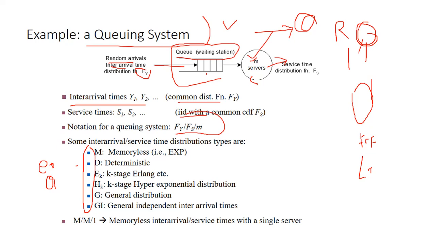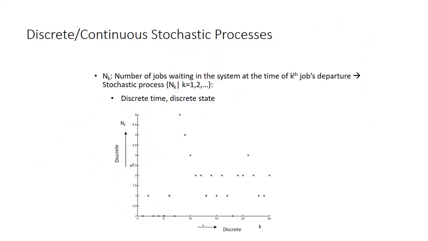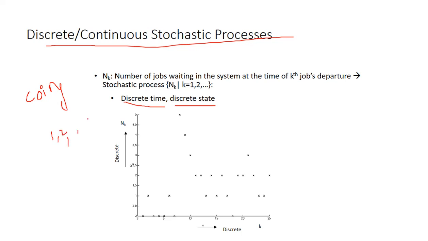Now we can see classification examples. This is most important. Here I have discrete time, discrete state: both are discrete. I take the example of a daily coin flip. I am taking one coin and every day I am flipping the coin. Every day means there is no point in between, so time is discrete. And the coin flip outcomes are also discrete numbers. So this is an example for discrete time and discrete state.